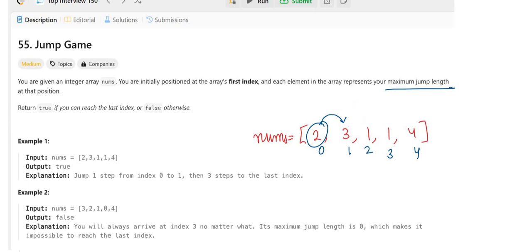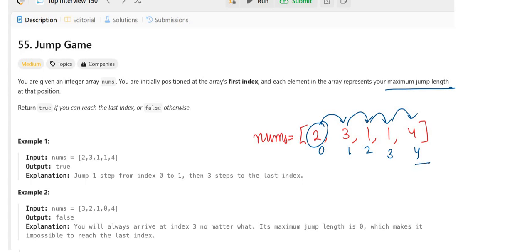For example, when I am at the first index, I am jumping only once, and then at the first index I can jump 3 indexes in one go, so I can go directly here. So this is my choice. Even at this index I can maybe jump only once, and again at the second index I can jump one time, and then here also I can jump one time and I will reach the fourth index. So there are many possibilities.